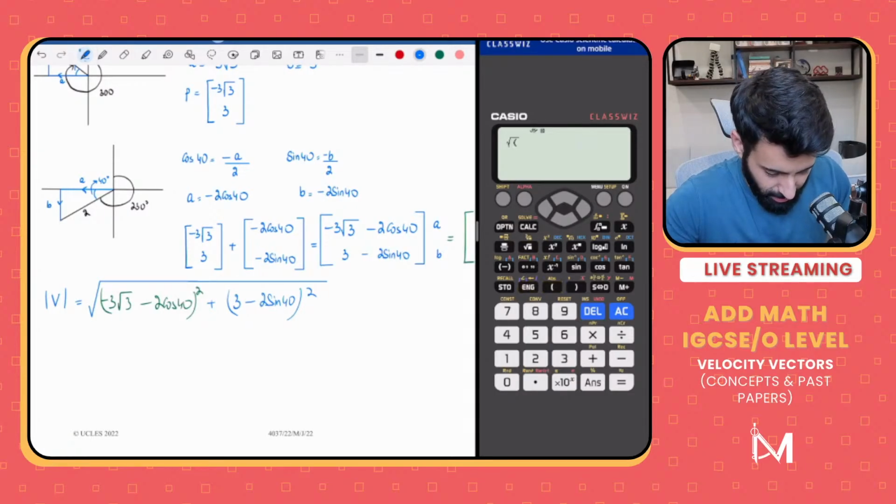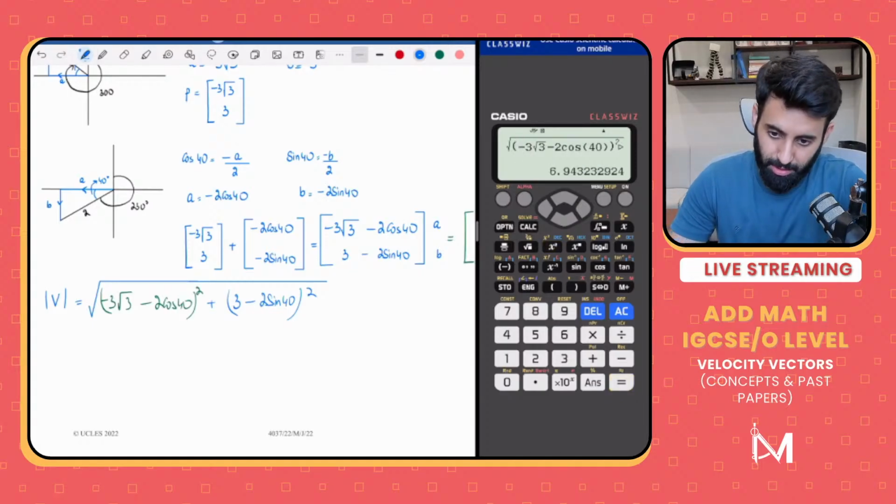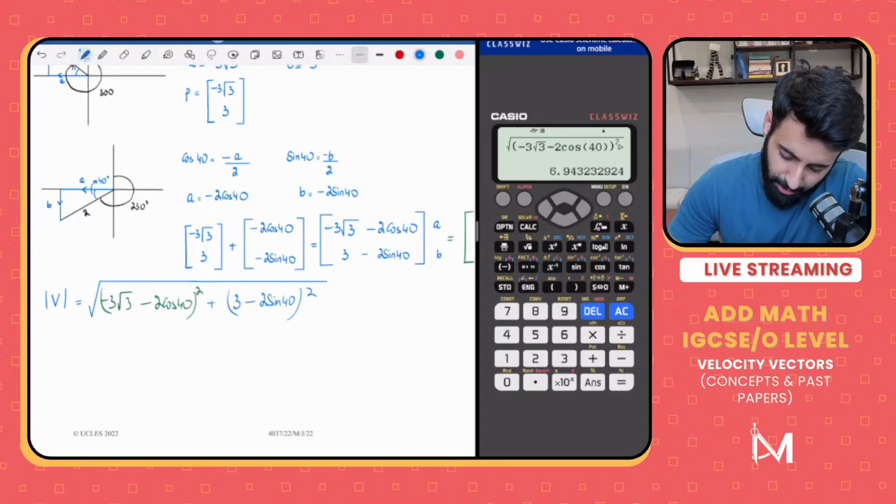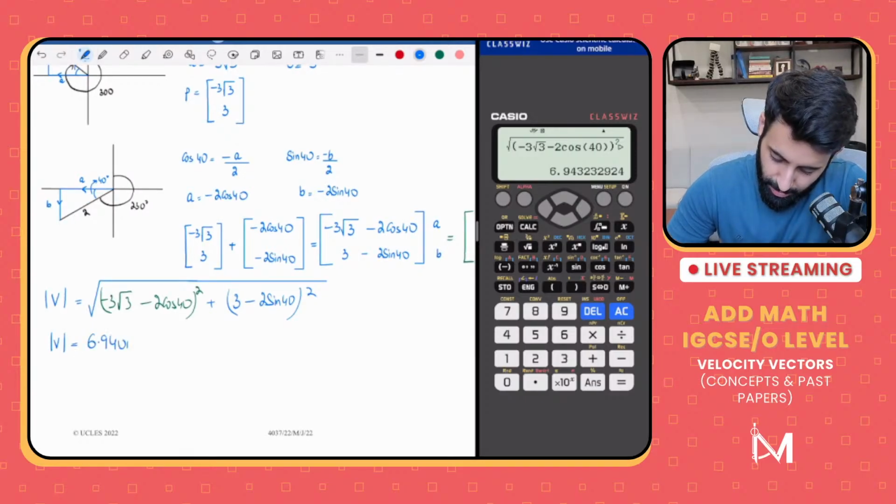So minus 3 under root 3 minus 2 cos 40, close the bracket, squared, plus, open a bracket, 3 minus 2 sine 40, close one bracket, that's for the angle, close another bracket, that's for the initial bracket, the whole thing squared. And there you go, we have the magnitude, which is equal to 6.94. So that means the magnitude of V is equals to 6.94 units.